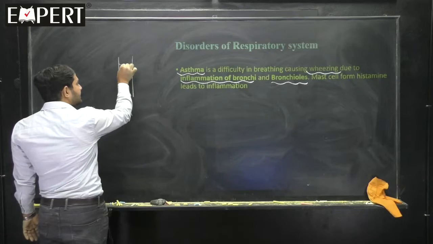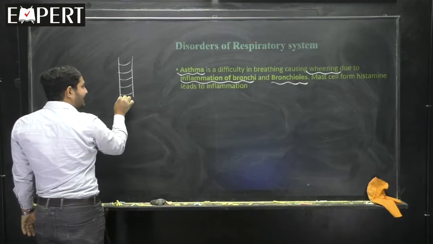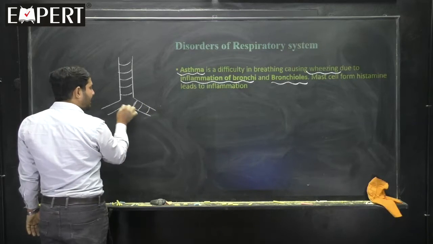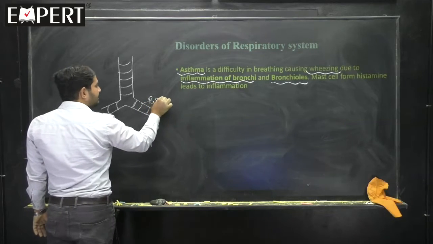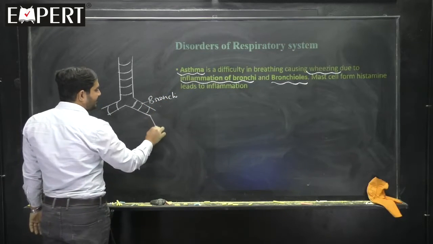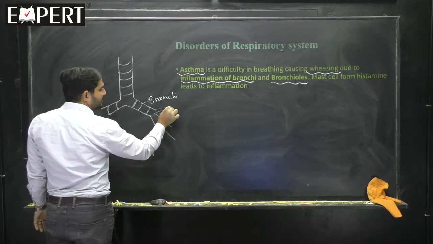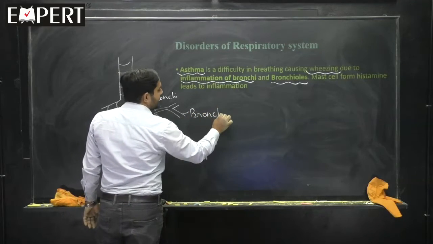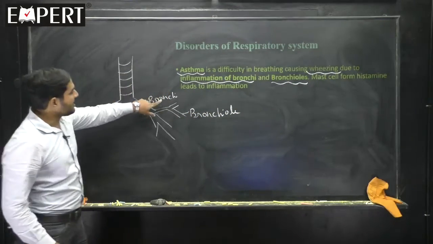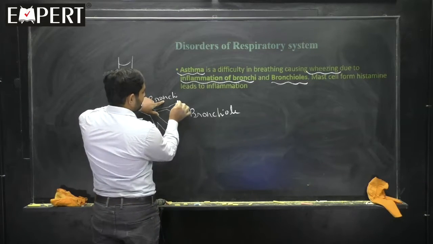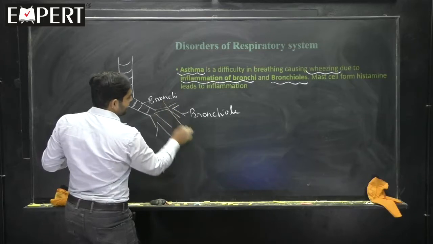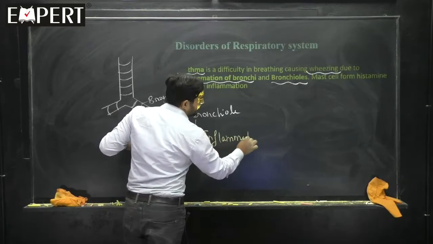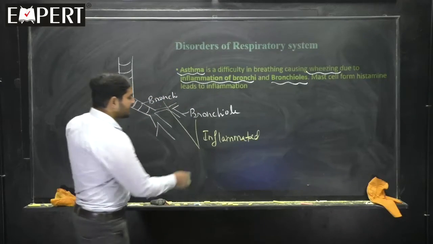The trachea, you know, has incomplete rings. It gets branched at the fifth thoracic vertebra to form, tell me, the bronchi. Then it gets branched once again, and later it forms the bronchioles. So these two, the bronchi and bronchioles, get inflamed. And what does inflamed mean? It is swollen.